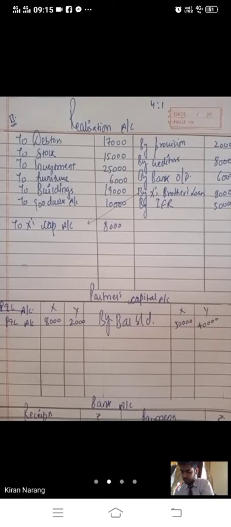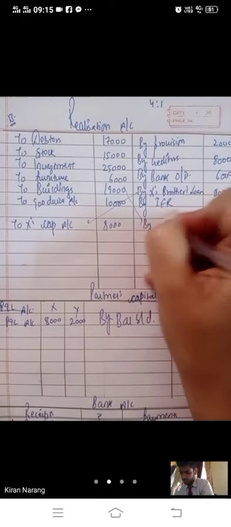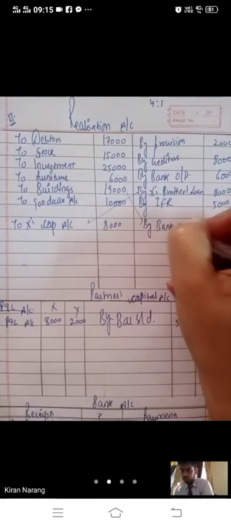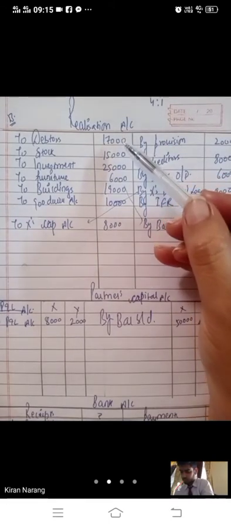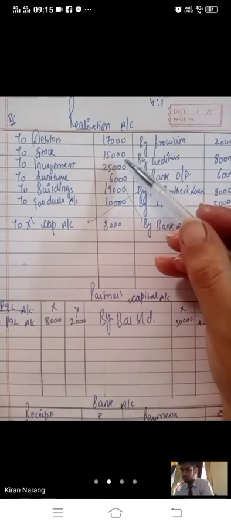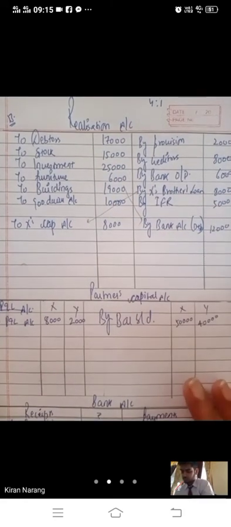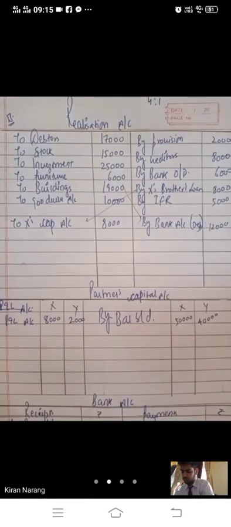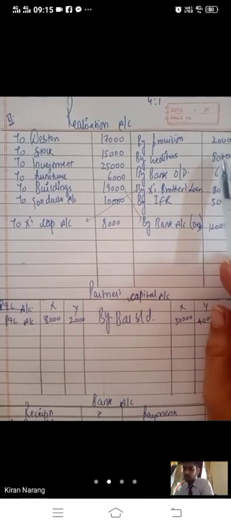Next, debtors of 5,000 proved bad. Now what do you mean by proved bad? All the assets will be realized here, either taken by the partner or realized by us. So by bank account, debtors. 17,000 was to be received. Now they are saying 5,000 is bad. That means if 17 was the value of the debtors and 5 are bad, then we have received only 12,000. No further treatment of provision.